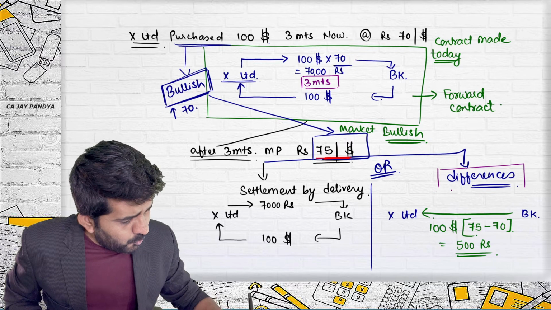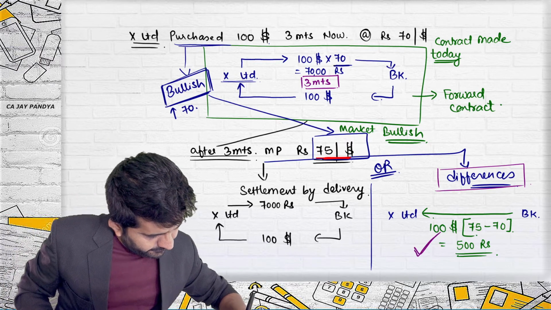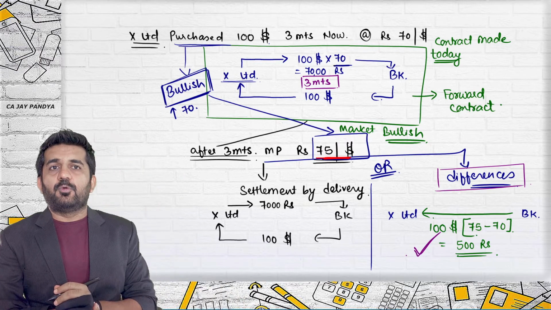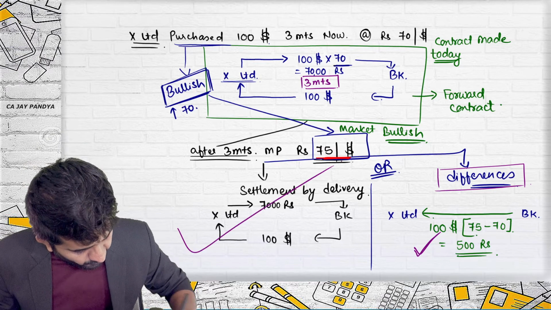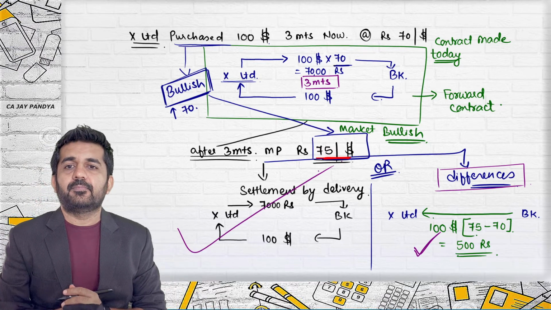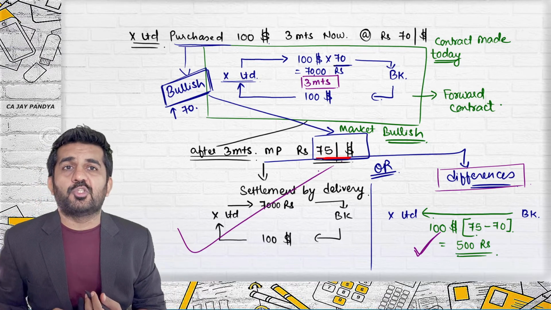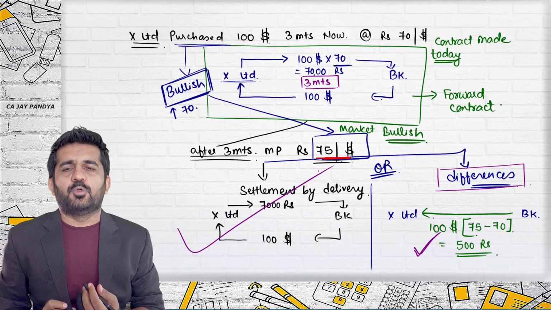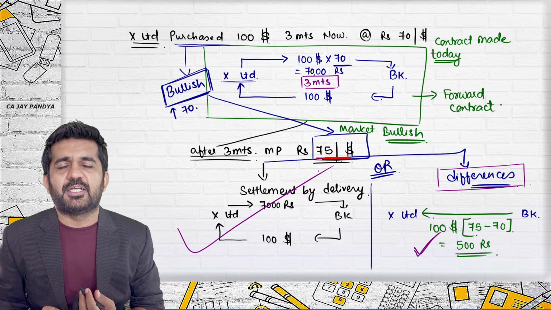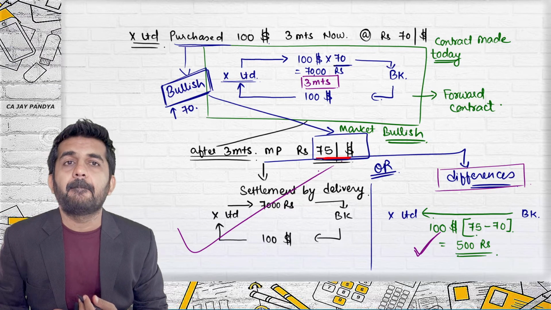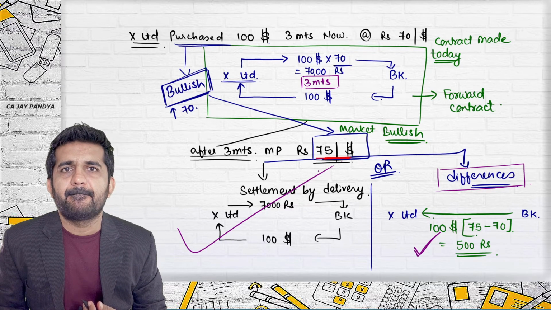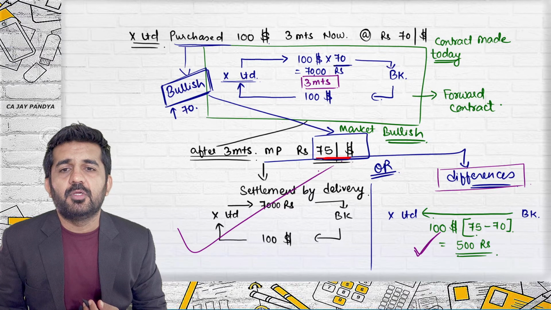Drashti, will you accept this 500 rupees instead of this? You are at profit or loss, or it does not make any difference whether you do settlement by difference or whether you do settlement by delivery. Settlement by difference will be profitable. Difference will be profitable.